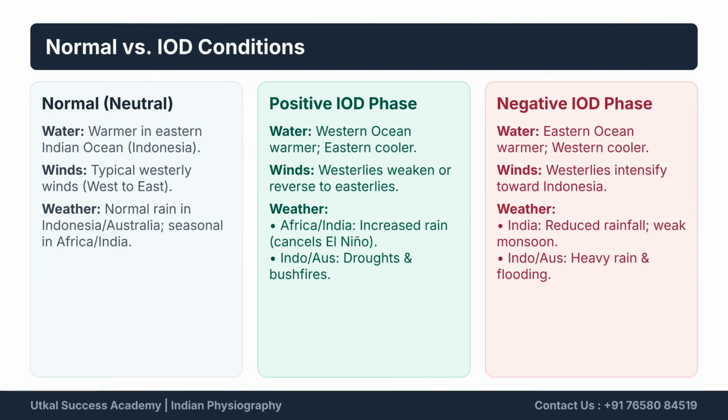Let's compare normal versus IOD conditions. In a normal phase, the eastern Indian Ocean is warmer. A positive IOD phase features a warmer Western Ocean, bringing increased rain to India, but causing droughts in Indonesia and Australia. A negative IOD phase means a warmer Eastern Ocean, resulting in reduced rainfall in India and heavy rain/flooding in Australia.